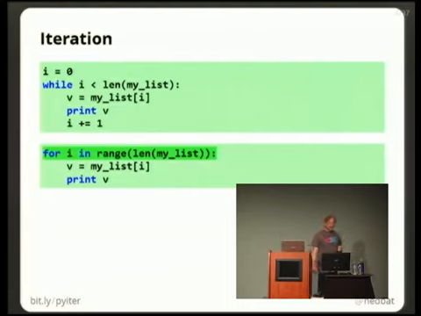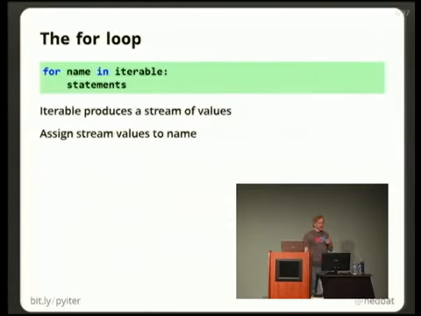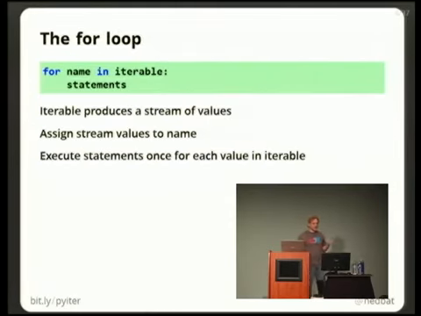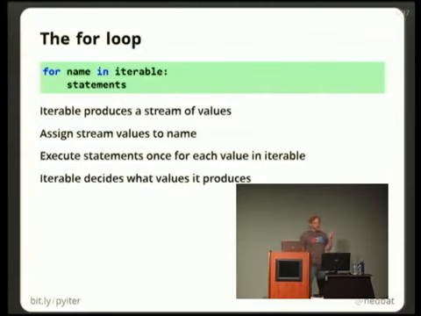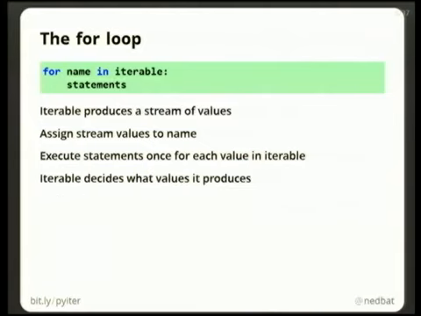Range of len of my list will give you an i that ranges from 0 to 1 minus the length of the list. It assigns each stream value to the name, and then it executes the statements once for each value in the iterable. And the iterable gets to decide what values it produces. This is a key point. And lots of different things are iterable. So the for loop will execute the statements once for every value in the stream produced by the iterable. But the iterable itself gets to decide what those values are.